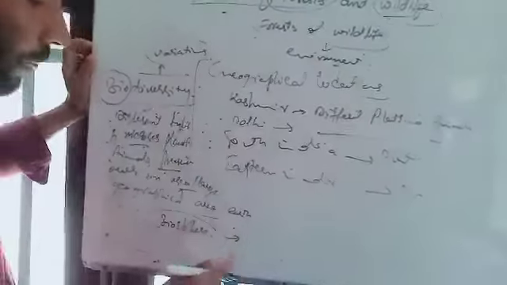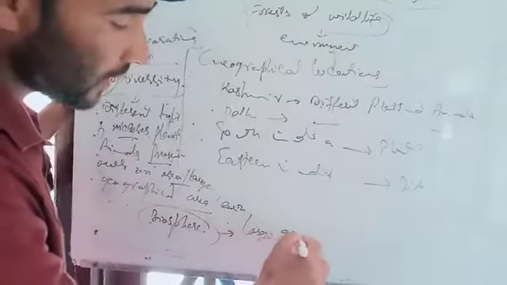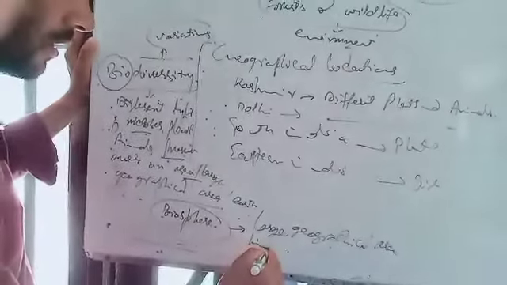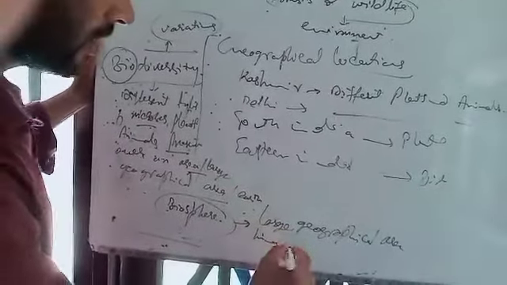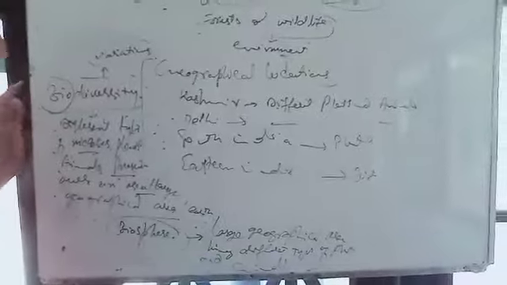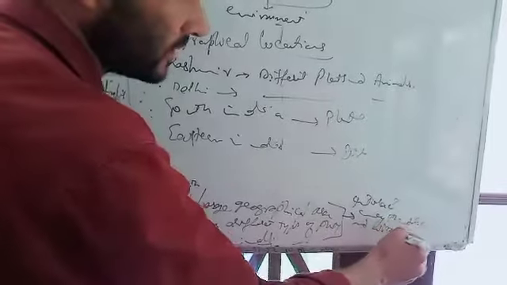A biosphere is a large geographical area having different types of plants and animals, and these plants and animals interact among themselves and with the environment.